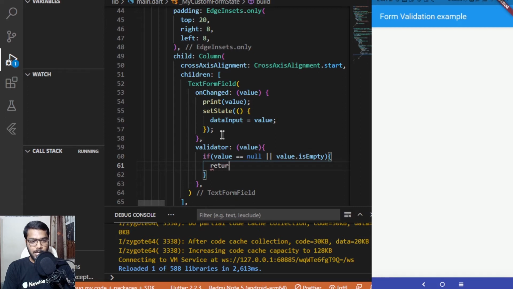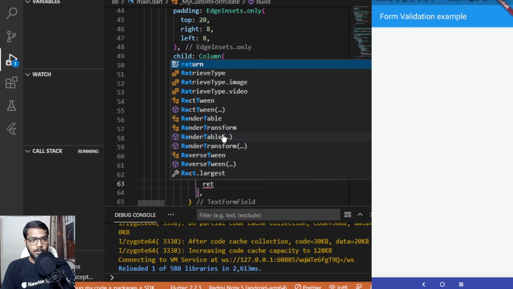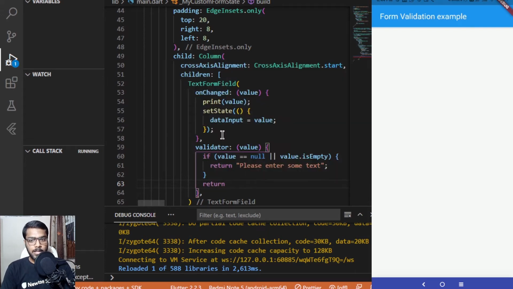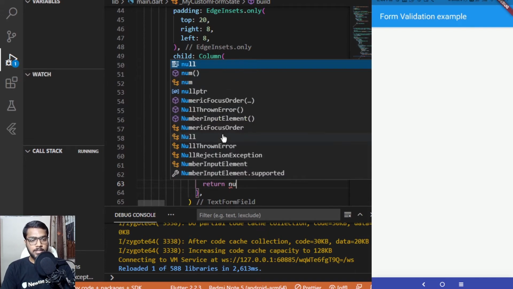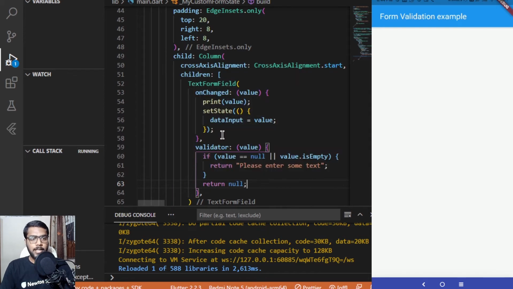Now the error has gone away, and I'll be returning a string which says please enter some text, and outside this if statement we can return null, as if things are fine, then we don't want to provide any error or exception to the user.